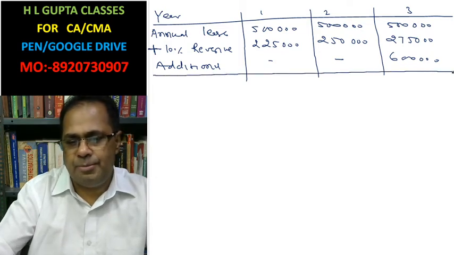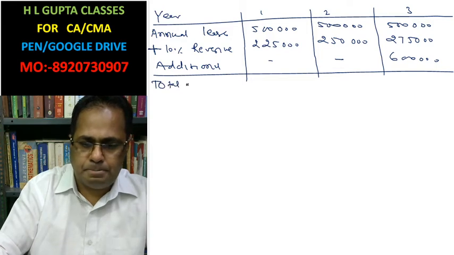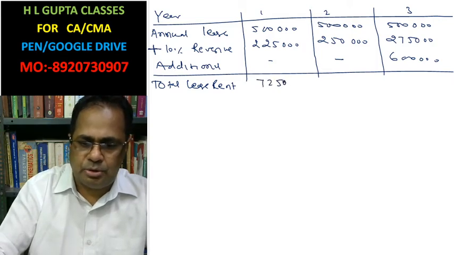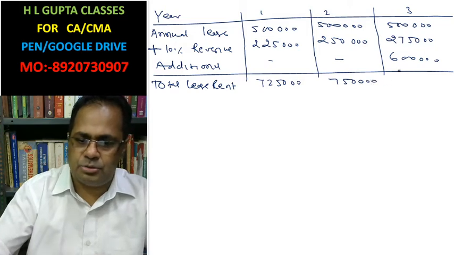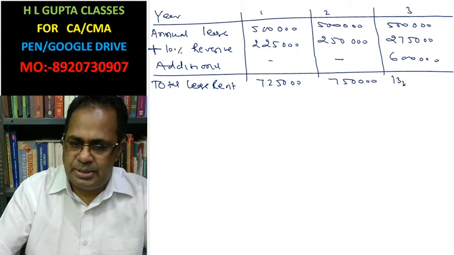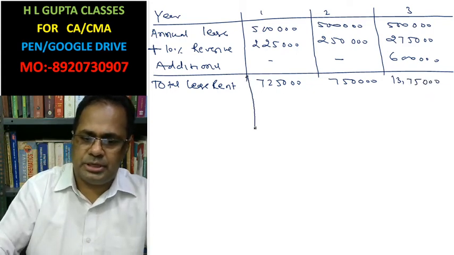The total lease rent is 7,25,000, 7,50,000, and 13,75,000. This is the annual lease rent.